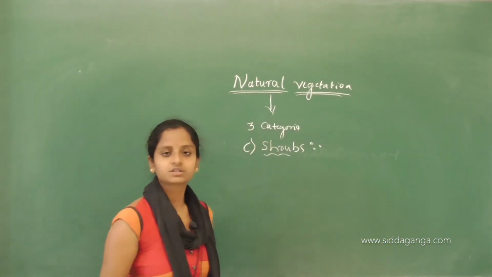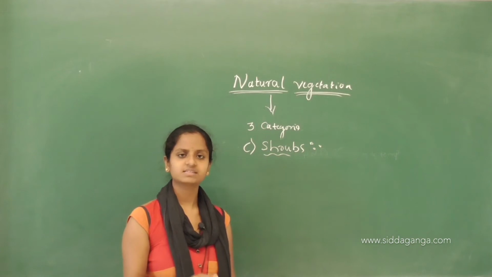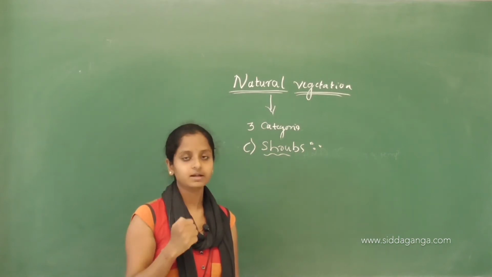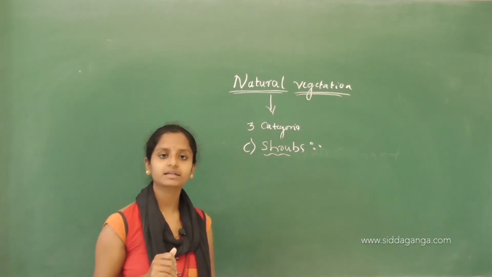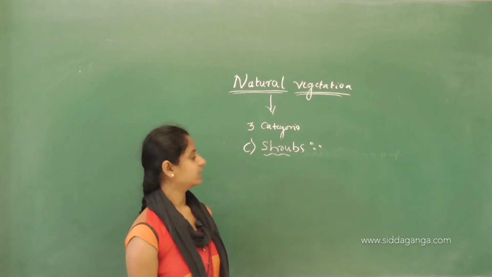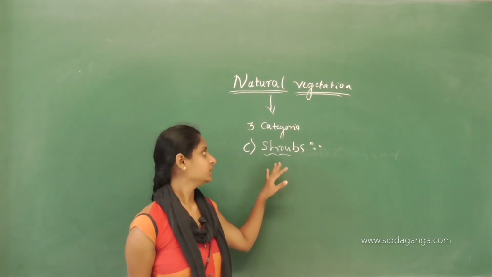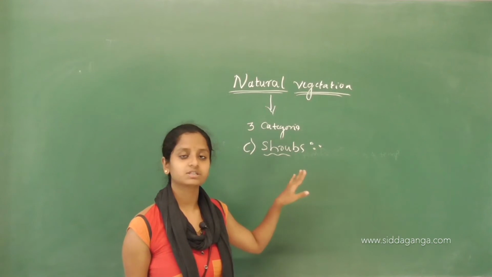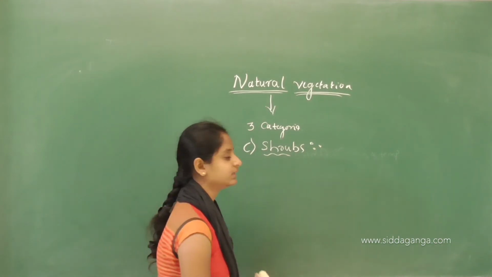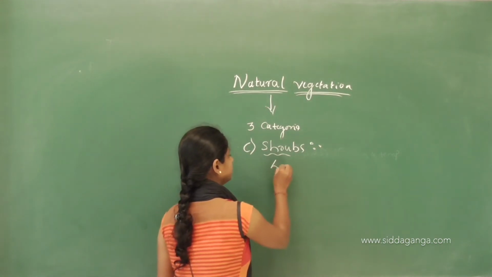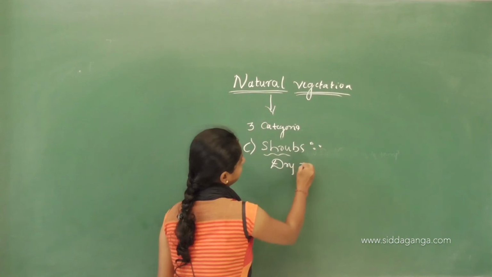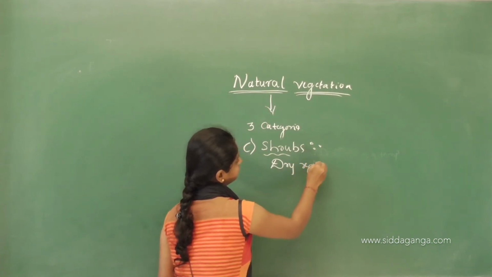The shrubs, the small or dense trees, can be grown in the dry regions. These may be thorny or they may not be. These shrubs or scrubs are grown in the dry regions.